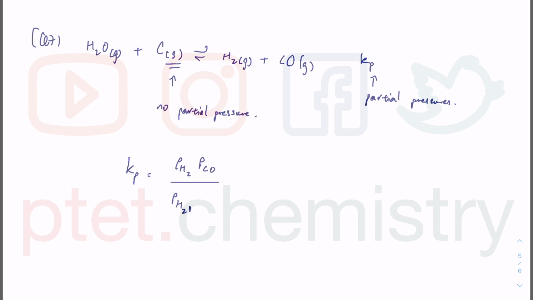And then remember, each of the stoichiometric numbers, well, basically the balanced equation has the number in front of each of these formulae being 1, so the power is 1 for each of these. The thing is, you might think about the carbon being included in there because it's a reactant at the bottom. But if we say no partial pressure for solid, if we make that 0, anything divided by 0 is going to give you an infinite number, which will give you an error on your calculator, which is why we take it as unity. Unity meaning we just give it a value of 1, and therefore it doesn't have an effect on the actual partial pressure expression.